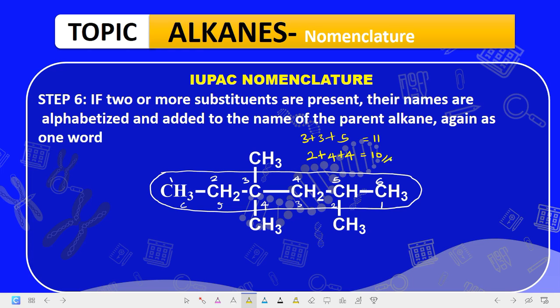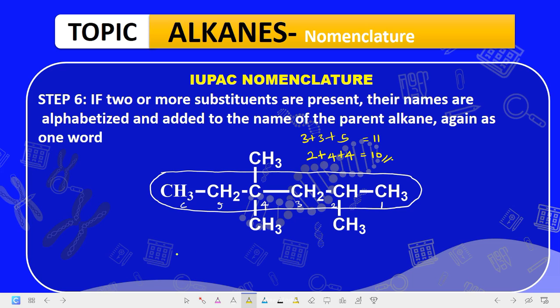10. So you see that from this side, when you sum all the substituent numbers together, it gave you a lesser number. This is 3 plus 3 plus 5, which is 11, and 2 plus 4 plus 4 gave us what? 10. So our numbering will be from the side that, when you sum all together, gives the least number possible, and that position is this particular group here, this numbering from under. Are we getting it now?